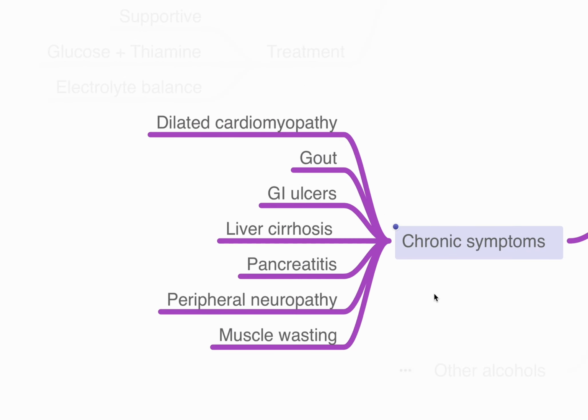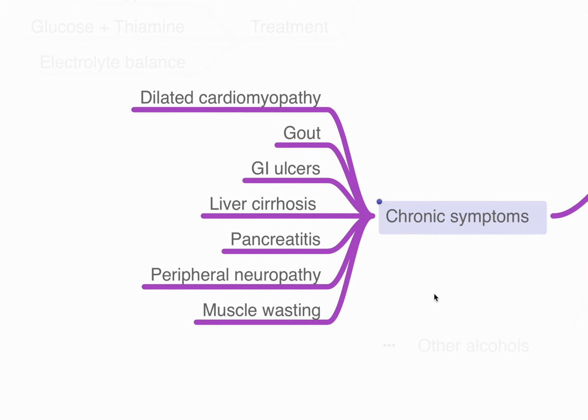Chronic symptoms, there could be multiple symptoms. Here I've listed some of the important ones. Dilated cardiomyopathy is often seen with alcoholics in the long term. Gout is common in alcoholics as well. GI ulceration, liver cirrhosis, pancreatitis, both acute and chronic, peripheral neuropathy, and muscle wasting are seen in alcoholics. Muscle wasting because nutritional deficiencies are very common. In advanced stages, patients could become cachexic and they could have protein energy malnutrition.